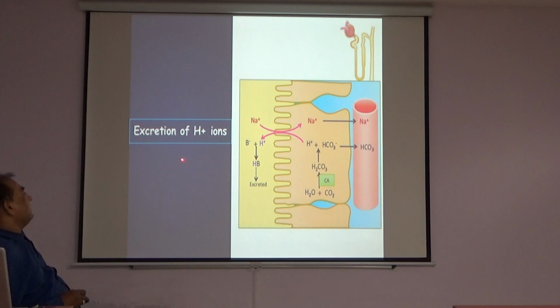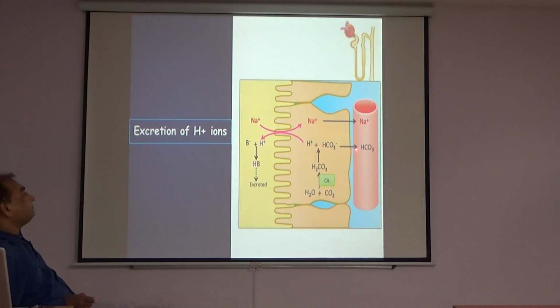Excretion of hydrogen ion. In the renal tubular cells, water and carbon dioxide combine with the help of carbonic anhydrase to form the weak acid H2CO3, carbonic acid, which dissociates to form hydrogen ion and bicarbonate ion.